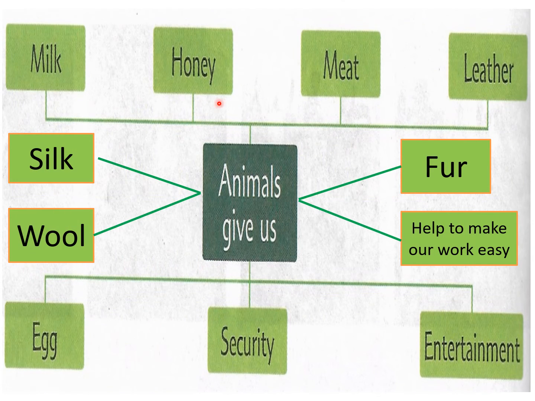Okay, children, this is the summary of what animals give us: milk, honey, meat, leather, fur, silk, wool, eggs, security, entertainment, and help to make our world easy.